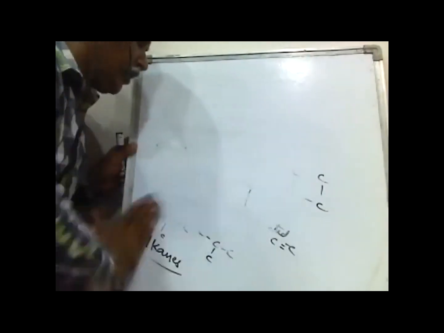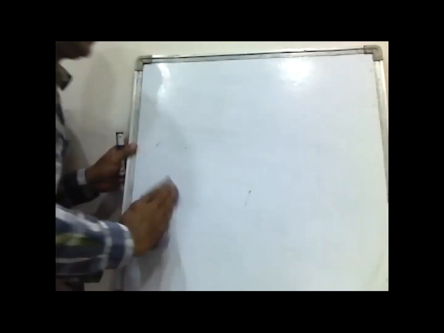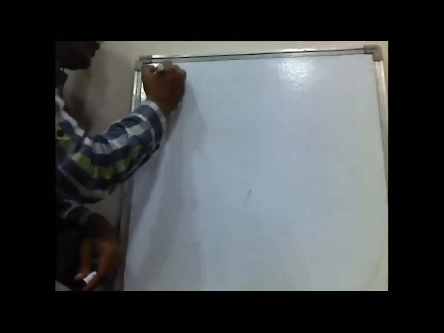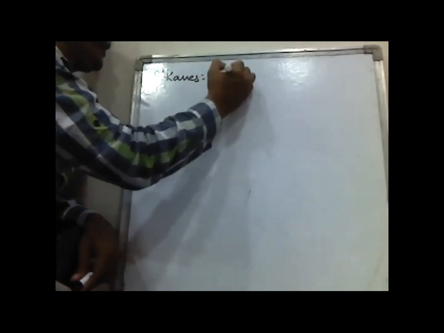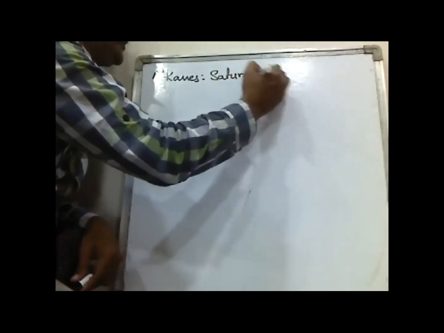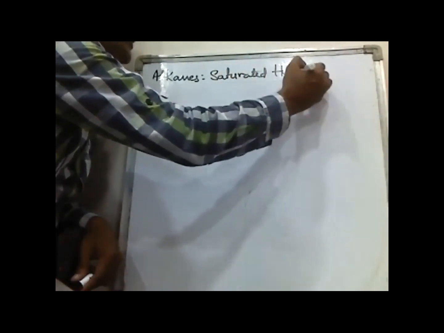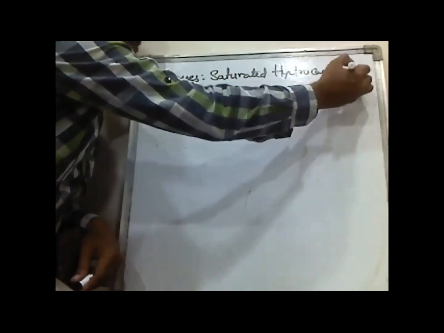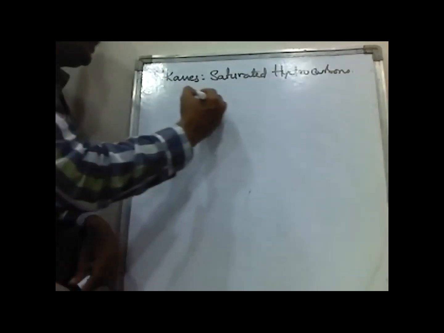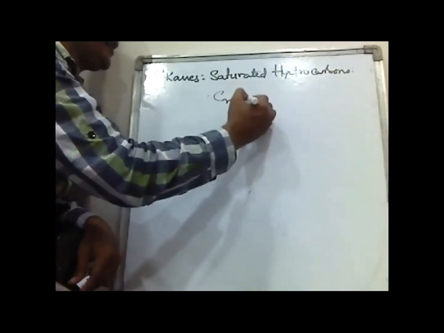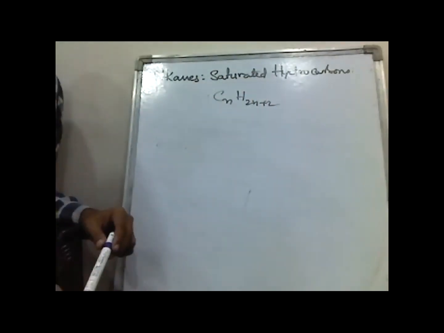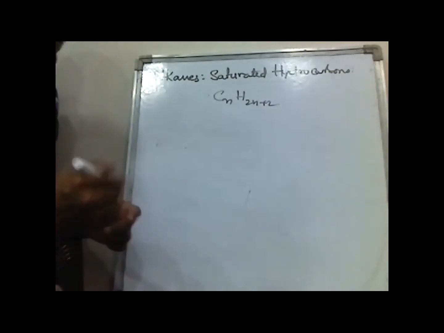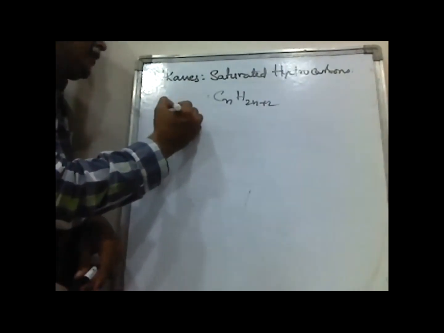We know that alkanes are saturated hydrocarbons. These have the general formula CnH2n+2. The first member of this alkane series is methane.